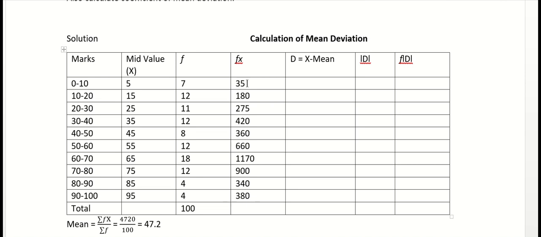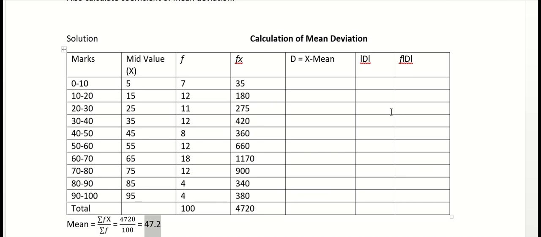So the summation of fx is 4720. Now we will apply the formula for mean. The formula for mean is summation of fx divided by summation of f. So summation of fx is 4720 as we have calculated here, and the summation of frequency is 100. So 4720 divided by 100 is 47.2. So here we got our mean, that is 47.2.